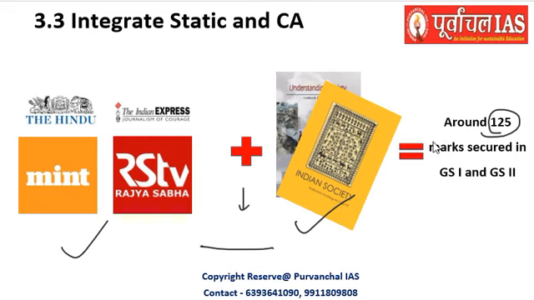If you are able to do that, around 115 to 125 marks are secured as far as the GS1 and GS2 syllabus is concerned, and this kind of integration will be very well done in the society and social justice course of Purvanchal IAS.